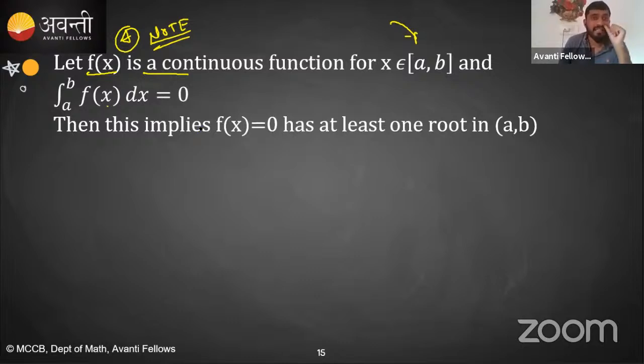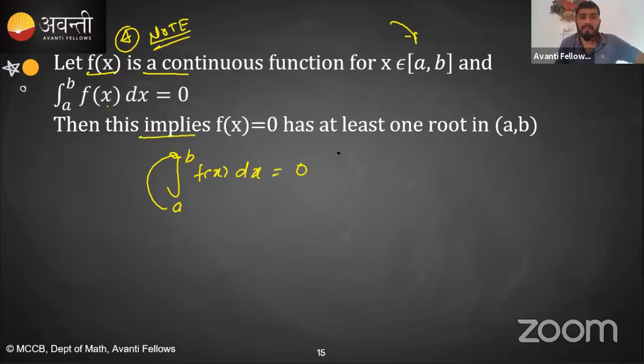The definite integration value is 0, which means our function f of x is continuous from a to b and the definite integration comes out to be 0. Then this implies, first of all, tell me when it can be possible. When can it be possible? मतलब अपने definite integration का answer 0 कब आ सकता है?